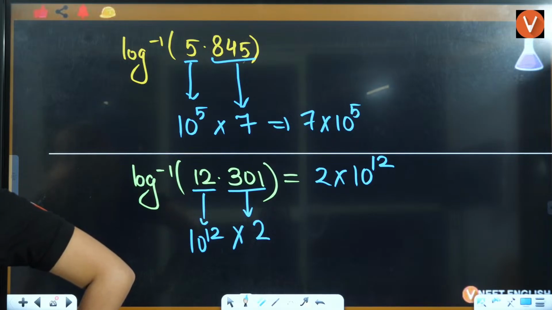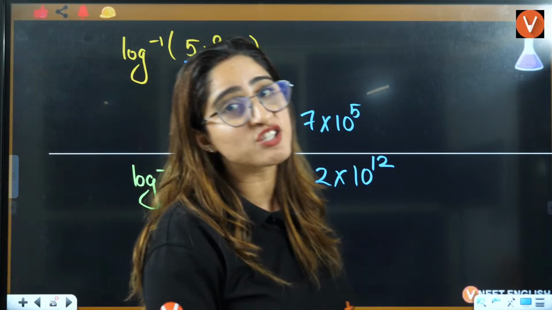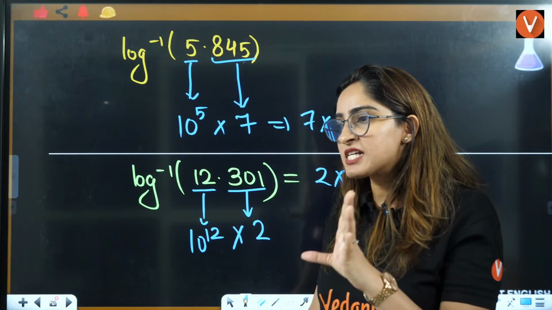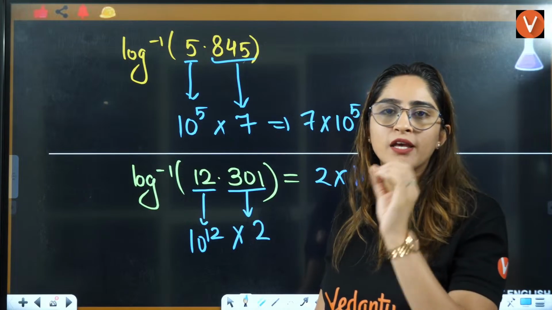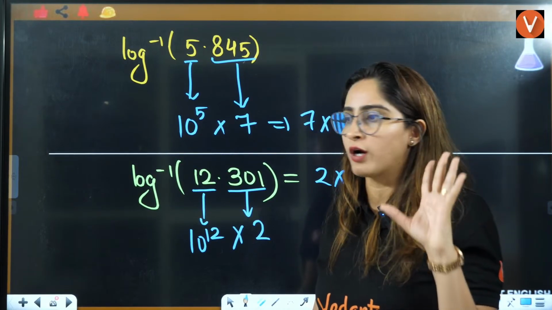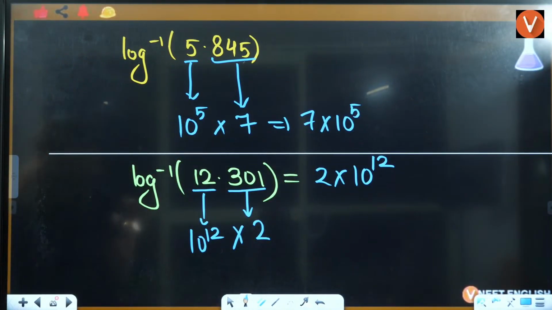They will not give you values which don't exist. They will give you only values which actually exist, for which a log exists, right? Especially for antilog, the values will be given very thoughtfully, so that you can take the antilog. The log inverse of 1 will be 0, no? So the answer will be 0 only in that case, right?